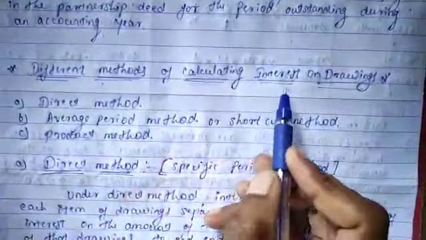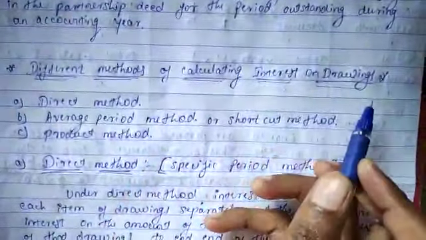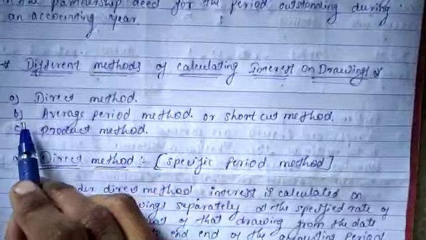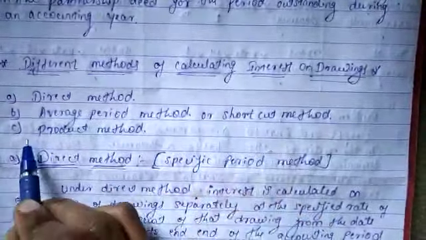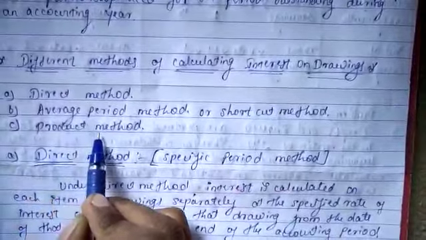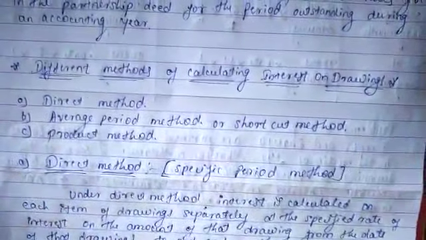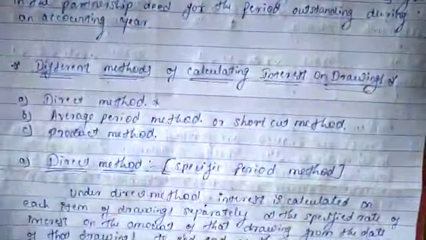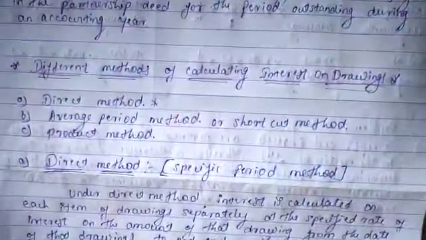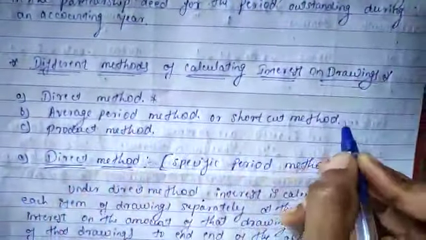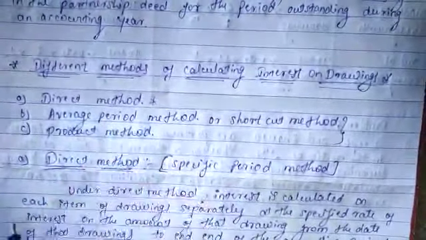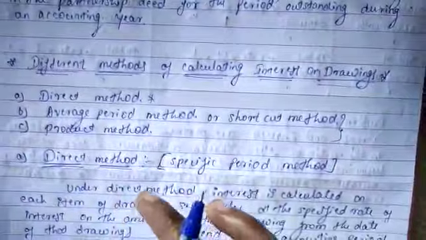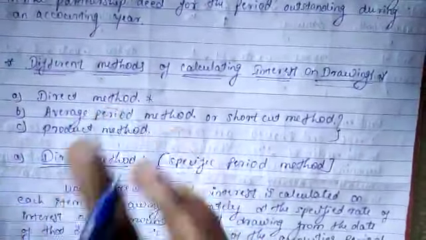Next, different methods of calculating interest on drawings. Here three methods are there. First one, direct method. Second one, average period method or shortcut method. And last one, product method. In this second year syllabus, the direct method is not very important. Only two methods are important here, average period method and product method. You only have to understand the meaning of the direct method.